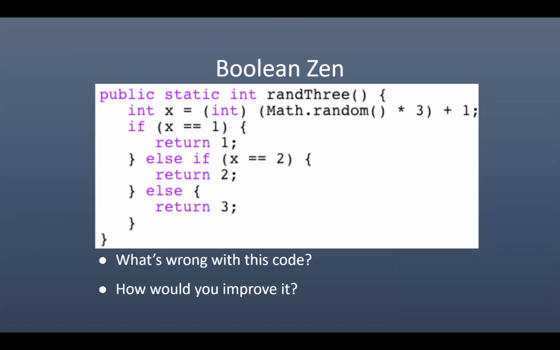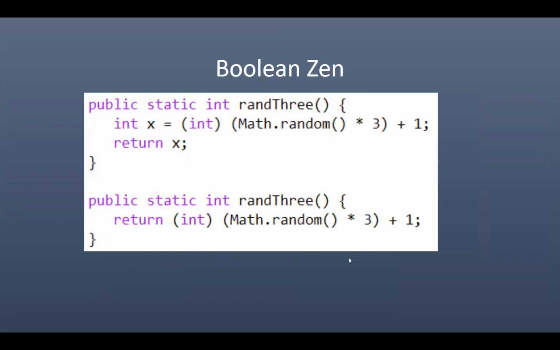Okay, so we see that we're generating a random number, we're assigning it to an x, and if x is 1, we're going to return 1, else if x is 2, we'll return 2, else we're just going to return 3. It seems to work just fine, but oh, it makes me so sad because it's so complicated for what we could be doing. So let's take a closer look at what we could be doing.